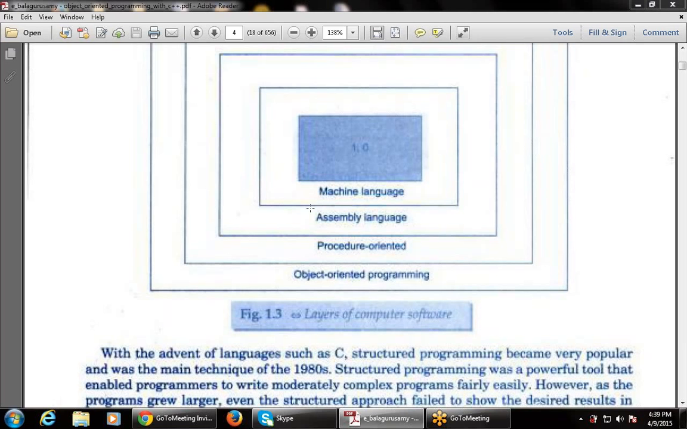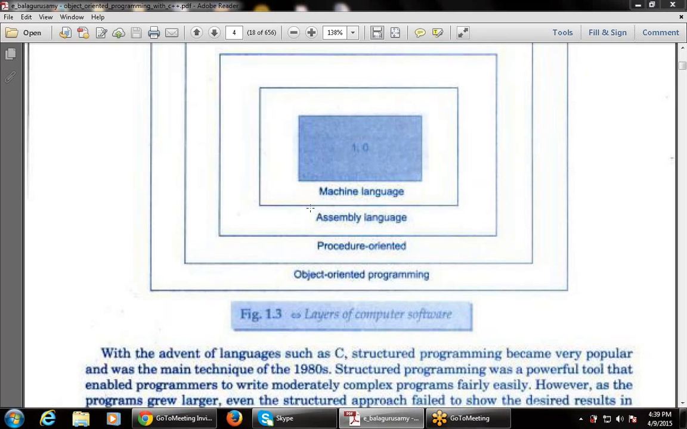Machine language, we know, is whenever the computer represents the data in zeros and ones, that is in bits form. Every program we are using that is represented in the bits form, in the zeros and ones form, is known as the machine language.